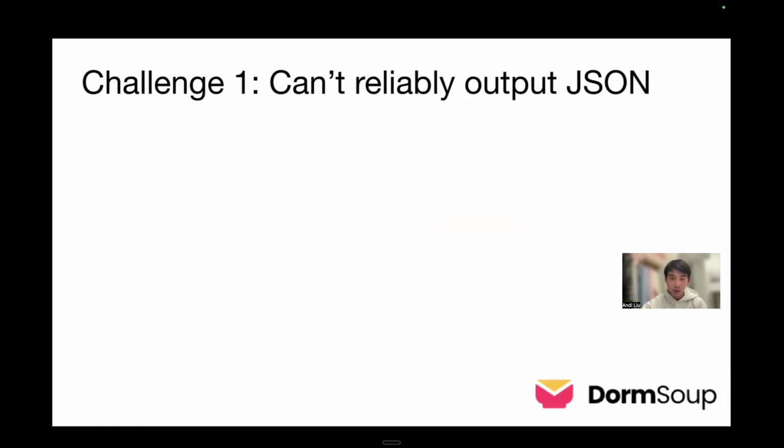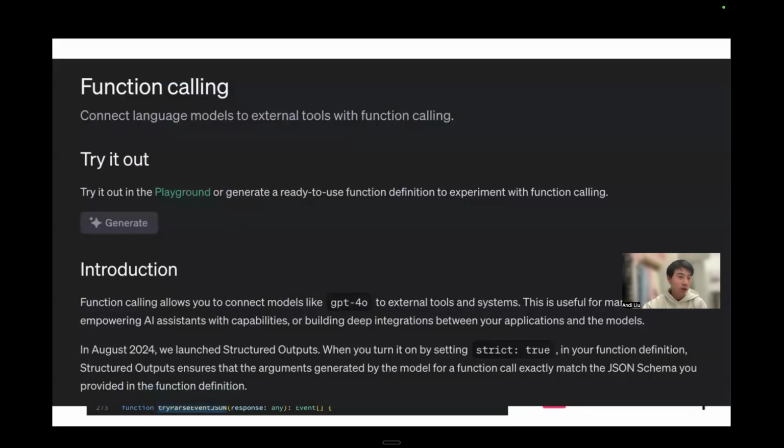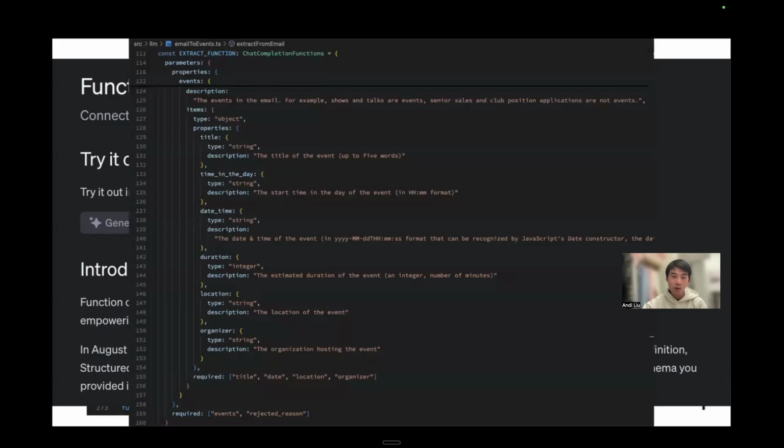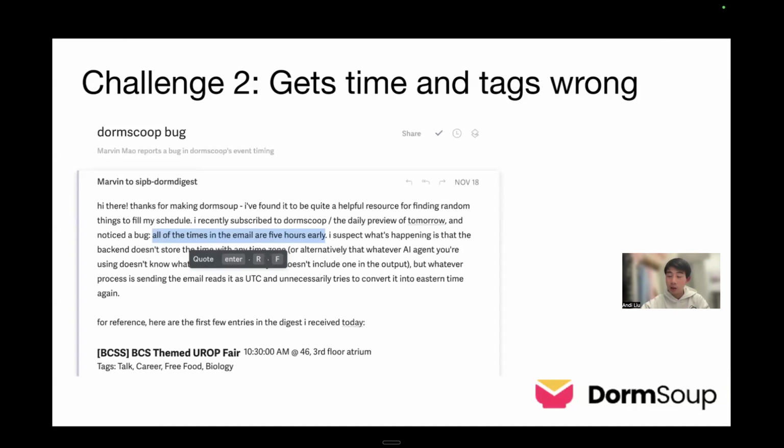So here are some challenges we faced. For example, it could not reliably parse into JSON, often giving a misparse error. With the release of function calling that summer, we were able to have a more structured output, and later structured outputs solved it once and for all. Another challenge is that it often gets the time wrong, like it messes up with time zone issues.